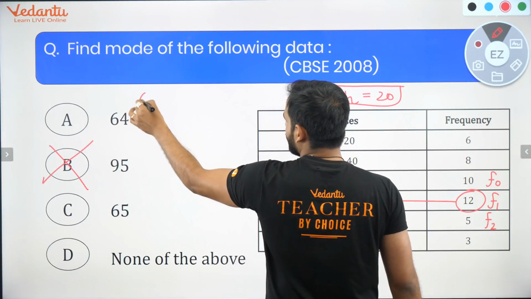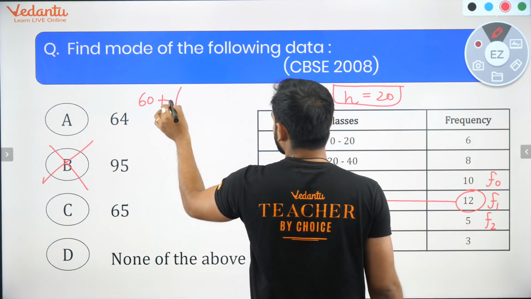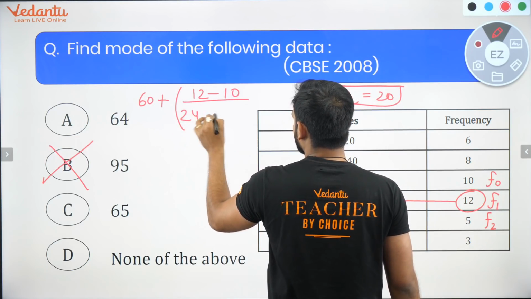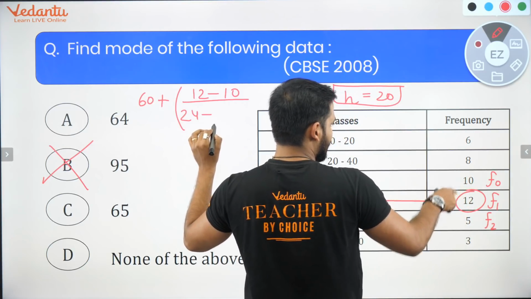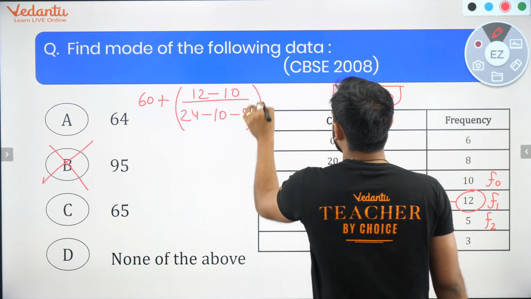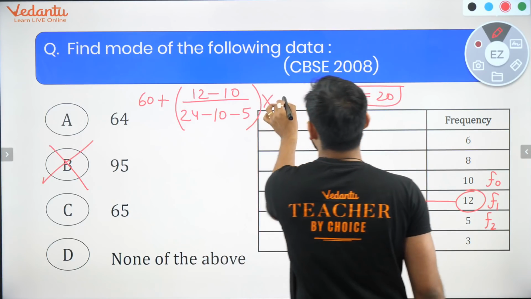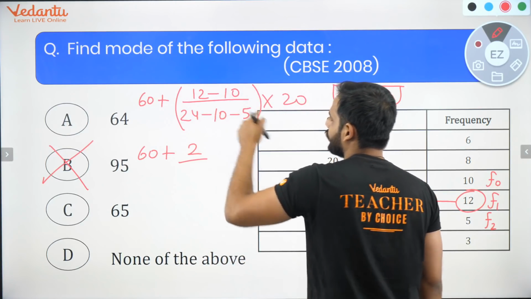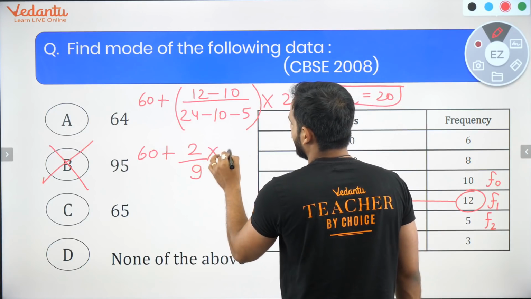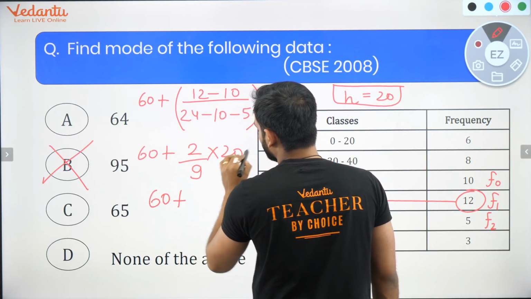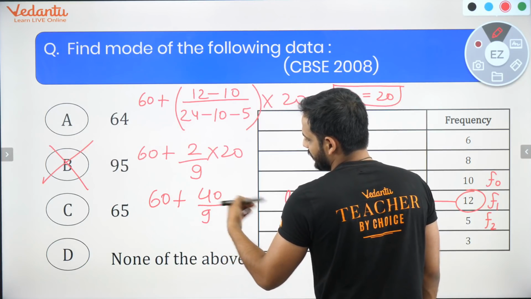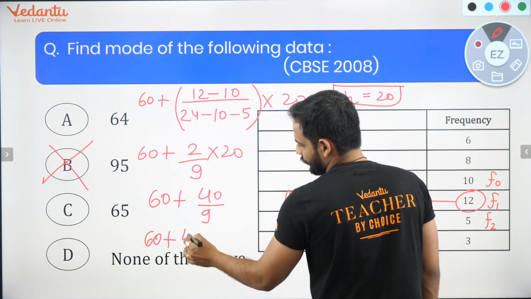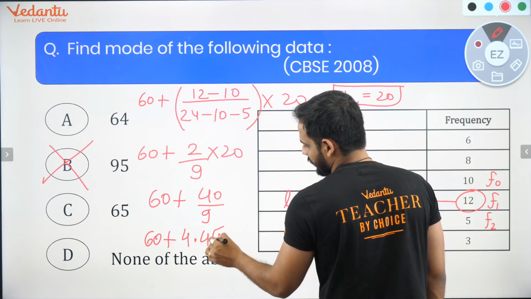So I can say mode is equal to 60 plus (12 minus 10) divided by (2 into 12 is 24, minus F0 minus F2) into H. What is my H? H is 20. So you'll be getting 60 plus 12 minus 10 is 2, divided by 24 minus 15 is 9, into 20. So you are getting 60 plus 2 into 20 is 40 by 9. And 40 by 9 is 4.44. Let's say it is equal to 4.45.